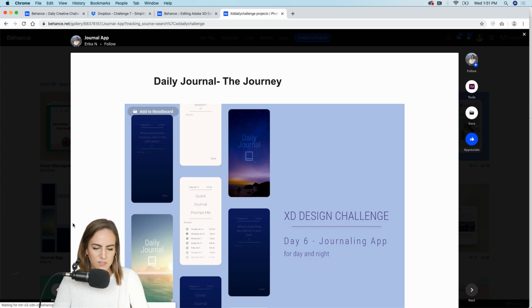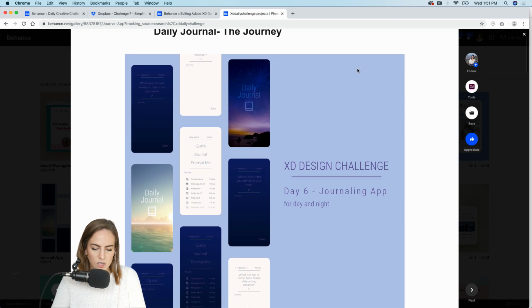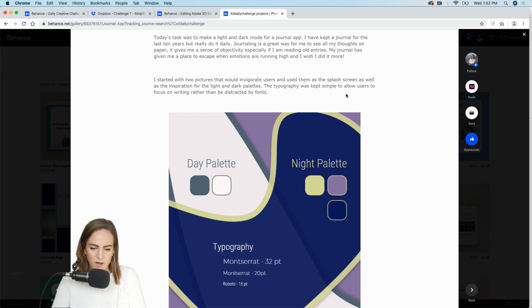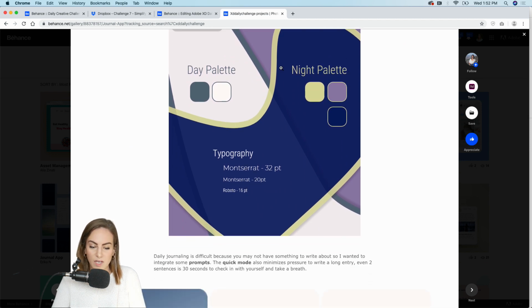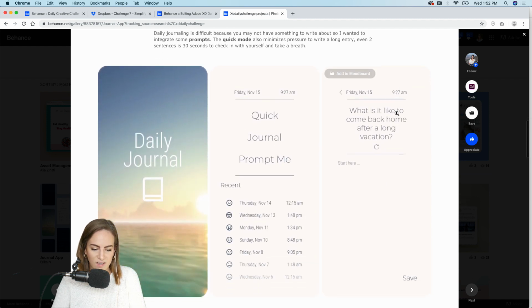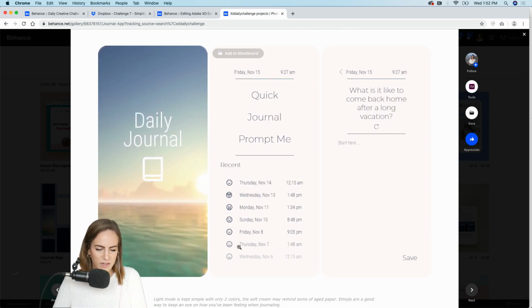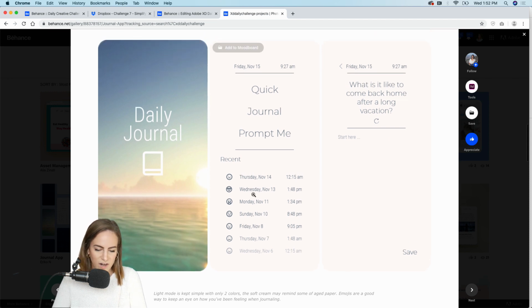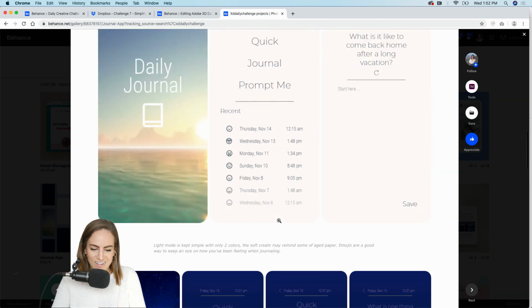Let's see what else we got. Let's look at this one. So this is the journal app. This one's from Erica. The daily journal. So got a little intro up there. Very nice. Oh, day palette and night palette. Nice. Yeah, this is super calming. So either you can do a quick journal or prompt me. I like that idea. So it gives you a little prompt. What's it like to come back home after a long vacation? And then it leaves you some room to start writing, and you've got all the emojis. Those are so cute. Lovely.